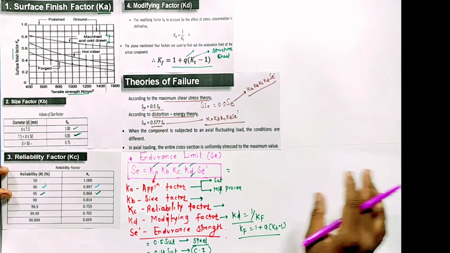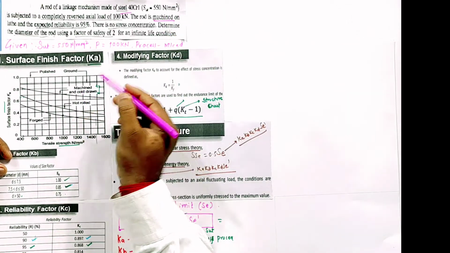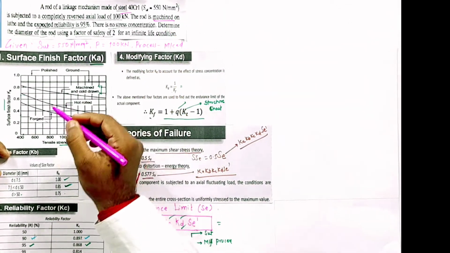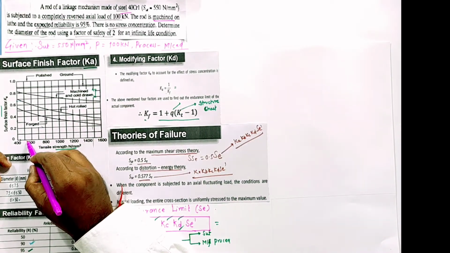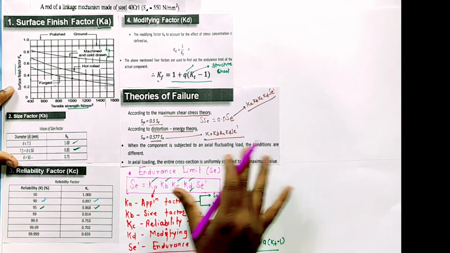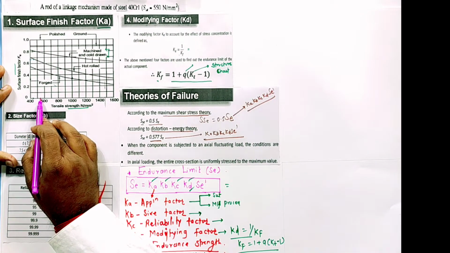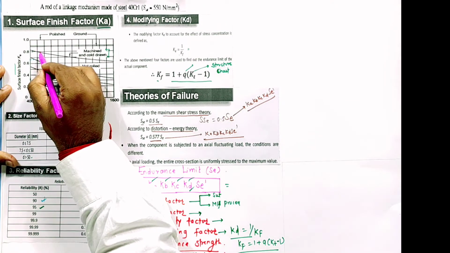So for Ka, the process is machining. Looking at this chart, with SUT 550, between 500 and 550 on the x-axis, and machining, I'll get this point.